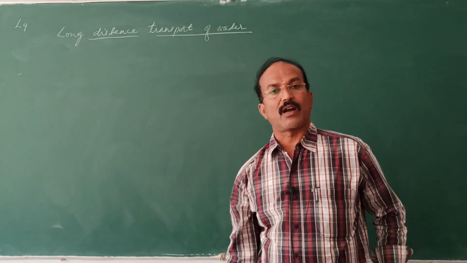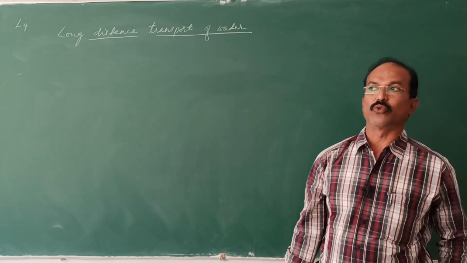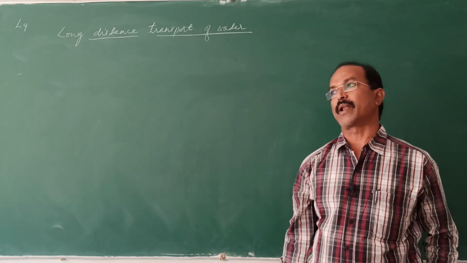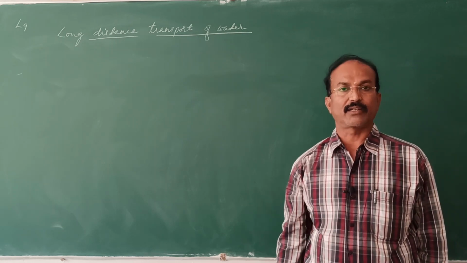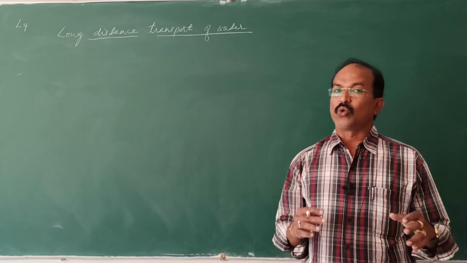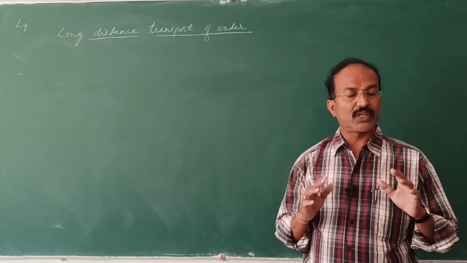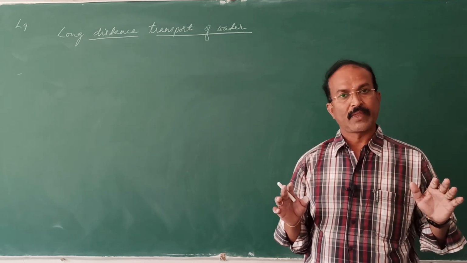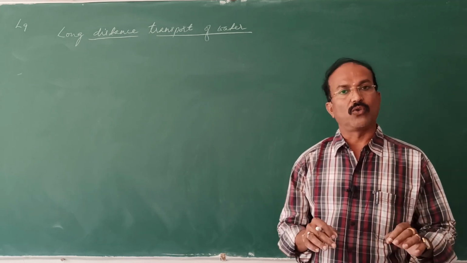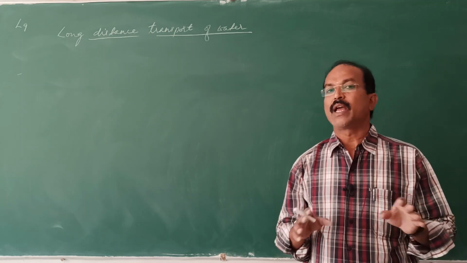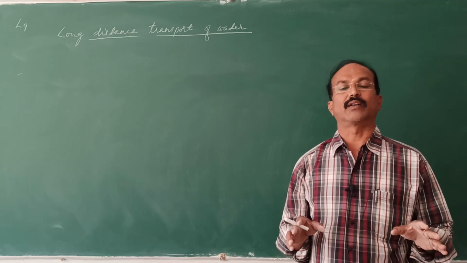Diffusion alone cannot supply the water to long distances. There are plants which are about 300, 400 feet in height. Diffusion alone cannot supply, because diffusion is a slow process. For the transportation of water, diffusion alone or active transport alone is not sufficient.